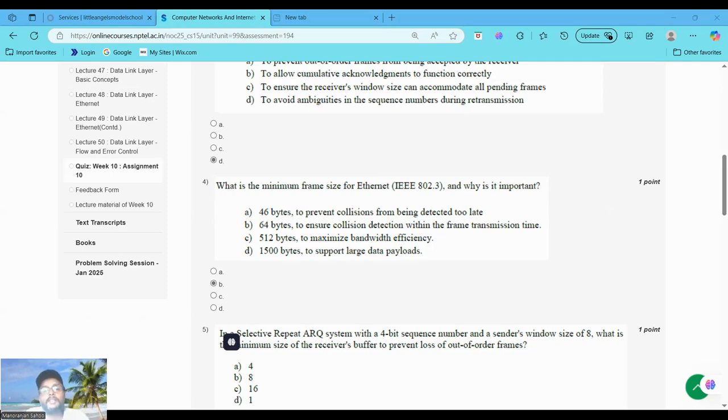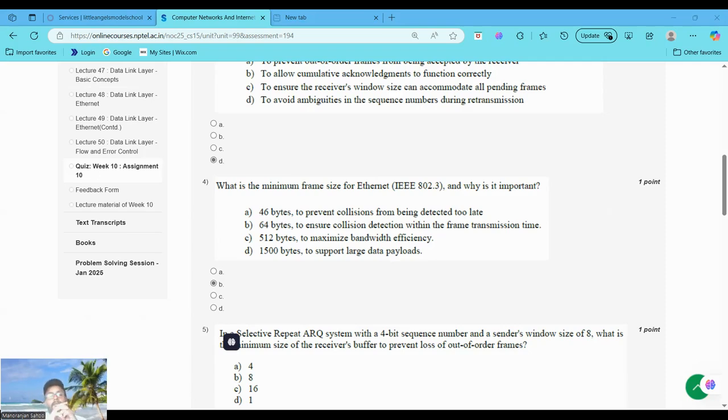The minimum frame size guarantees that the transmission time is at least twice the propagation delay across the network, to account for the round trip time. So for 10 Mbps Ethernet with a maximum cable length of 2500 meters, the round trip time ensures the requirement is met with a 64 byte frame.